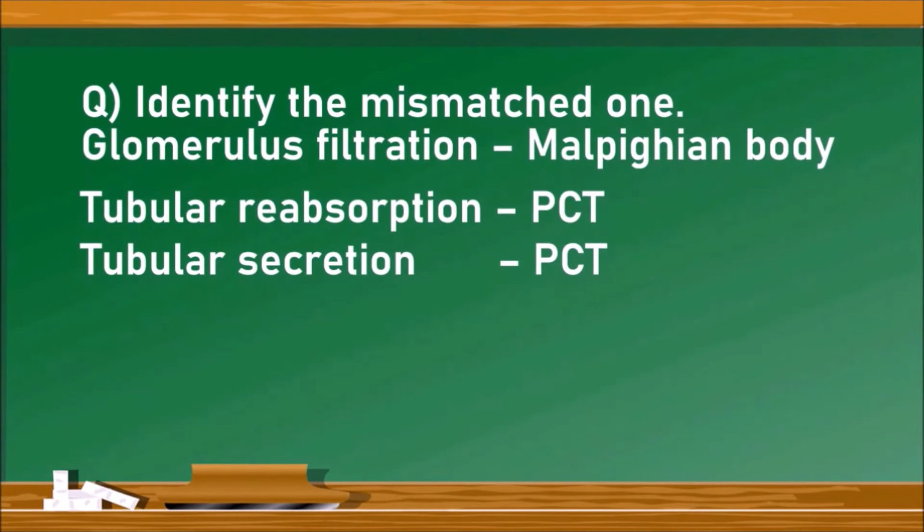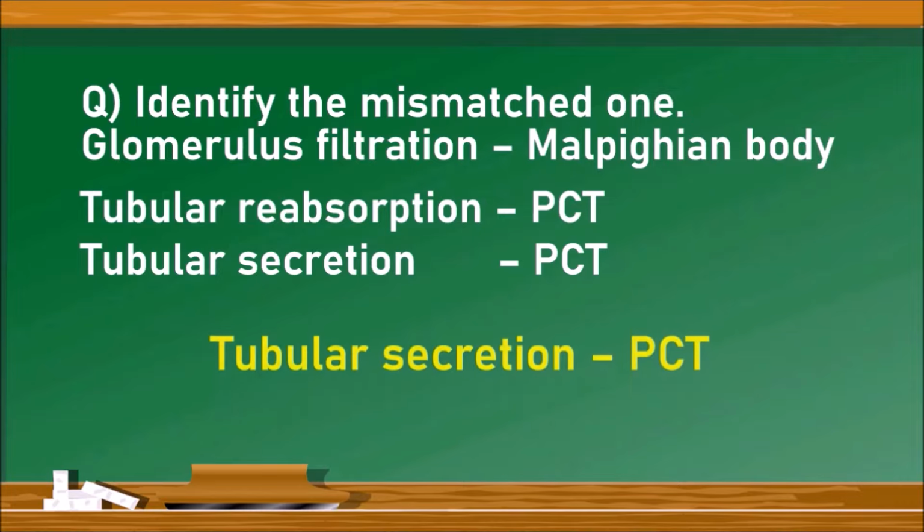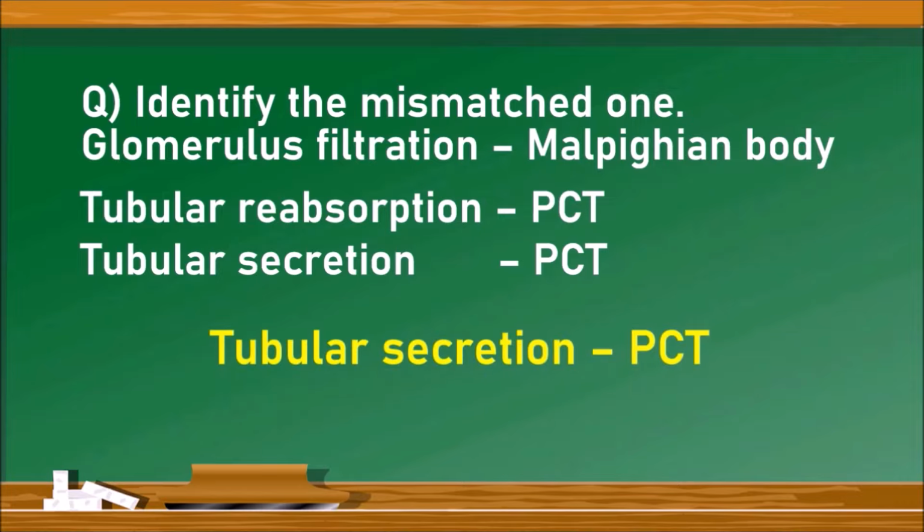Identify the mismatched one. There are three pairs. We need to identify the mismatched pair. Glomerulus filtration, Malpighian body, tubular reabsorption, PCT, tubular secretion, PCT. In this, glomerulus filtration is to Malpighian body. Okay, because glomerulus filtration occurs in Malpighian body, whereas tubular reabsorption occurs in PCT, but tubular secretion occurs in DCT, distal convoluted tubule. Hence, the mismatched one is tubular secretion, PCT. Next question.